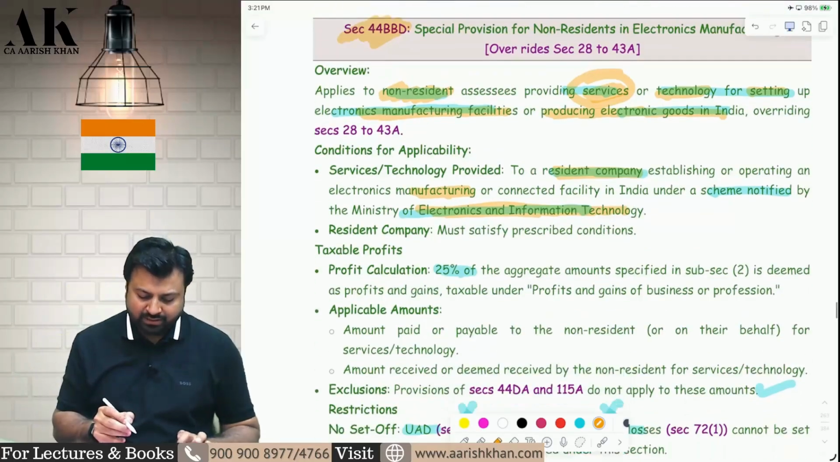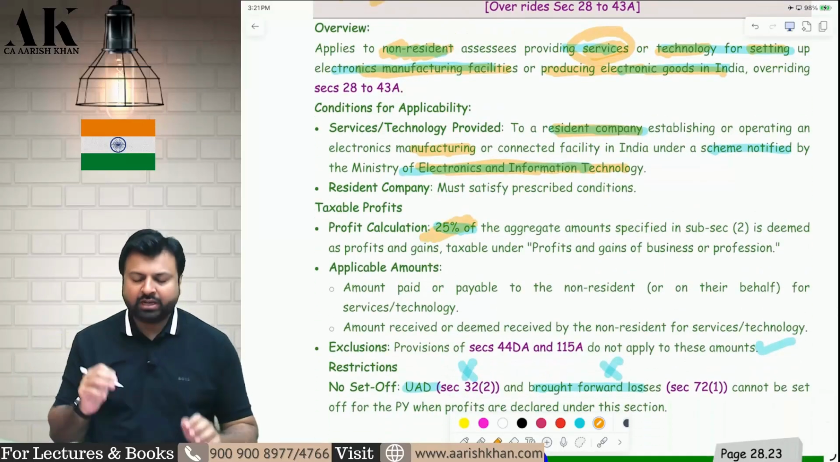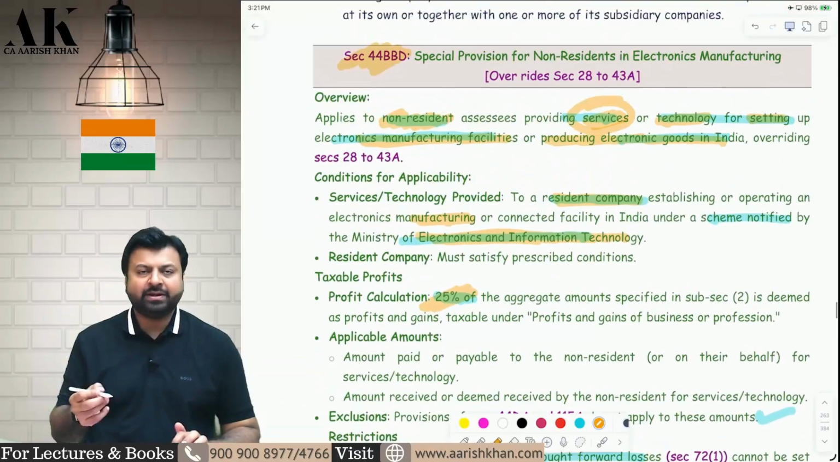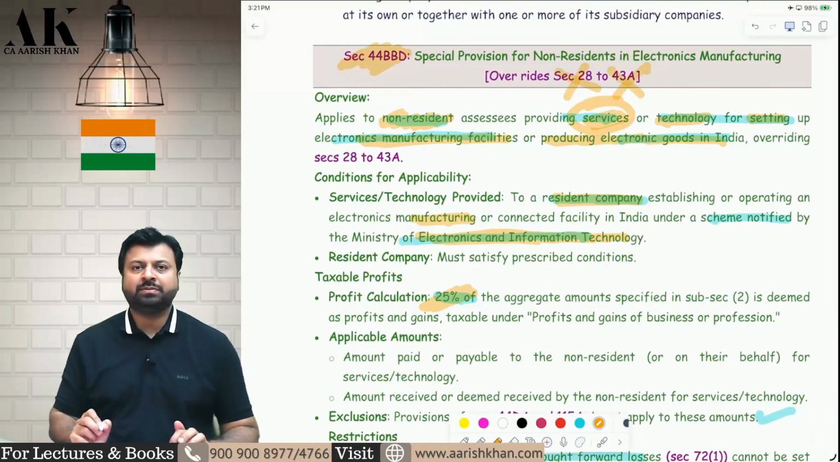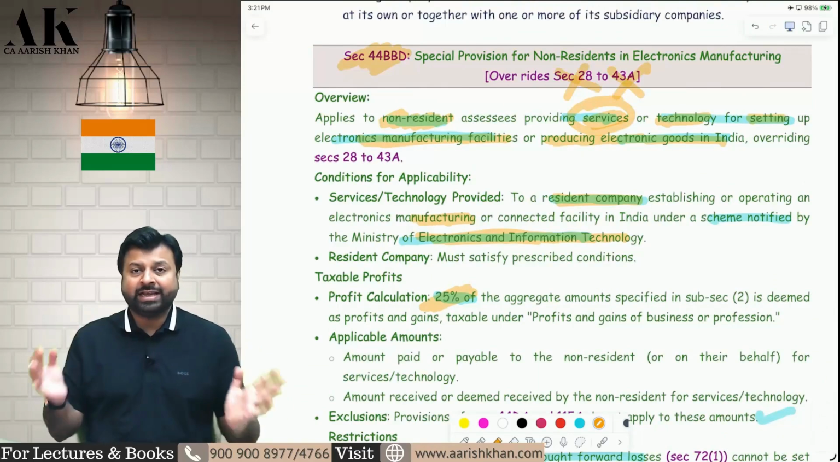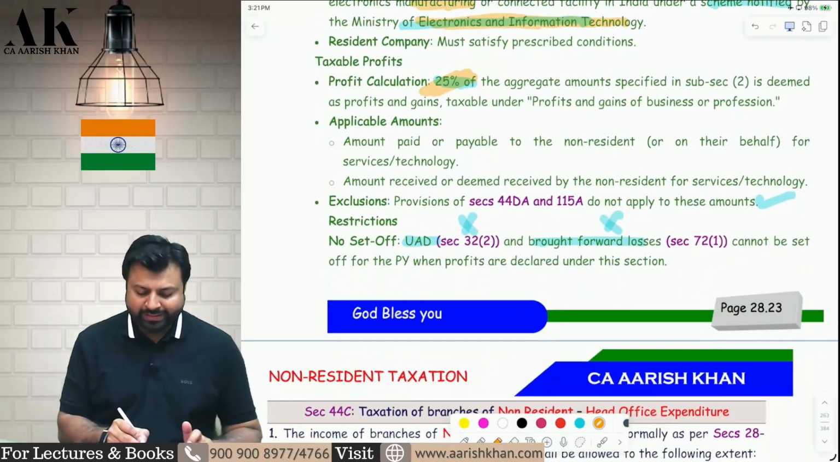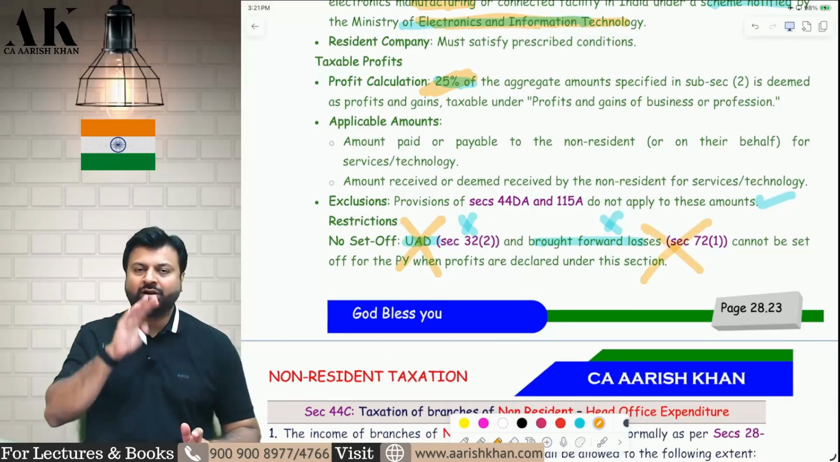What will be deemed income? The deemed income will be 25%. Whatever they will earn, 25% will be deemed income. Okay. Now, whether they will get any PGBP deductions? No PGBP deductions, no PGBP disallowances will be applicable because again section 28 to 43A is overridden. Now, whether they will get UID deduction? Even UID deduction is not allowed. Even brought forward losses deduction is also not allowed under this section.